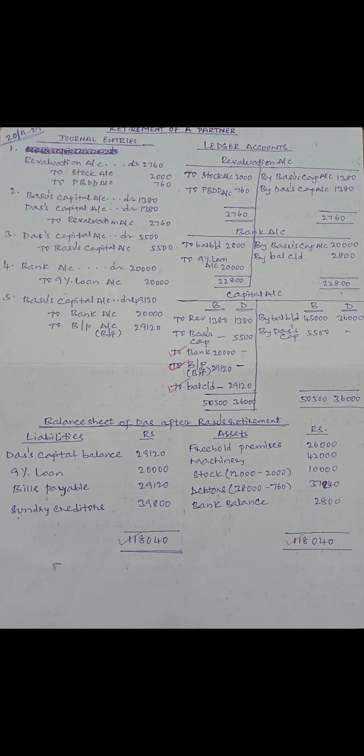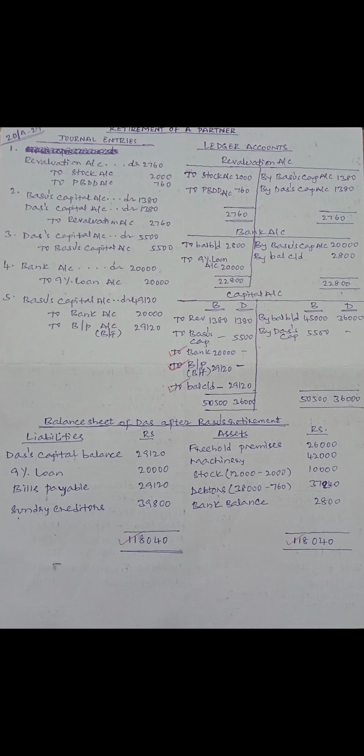Then after writing the fourth entry, we have to prepare capital accounts. We have to ascertain the balance due to retiring partner Basu. We came to know 49,120 is the amount payable to Basu on his retirement. 20,000 is being paid immediately from the amount taken as loan, so that is being written on debit side as to bank, and remaining amount is bills of exchange payable after 2 months, which we will write as to bills payable, balancing figure 29,120.